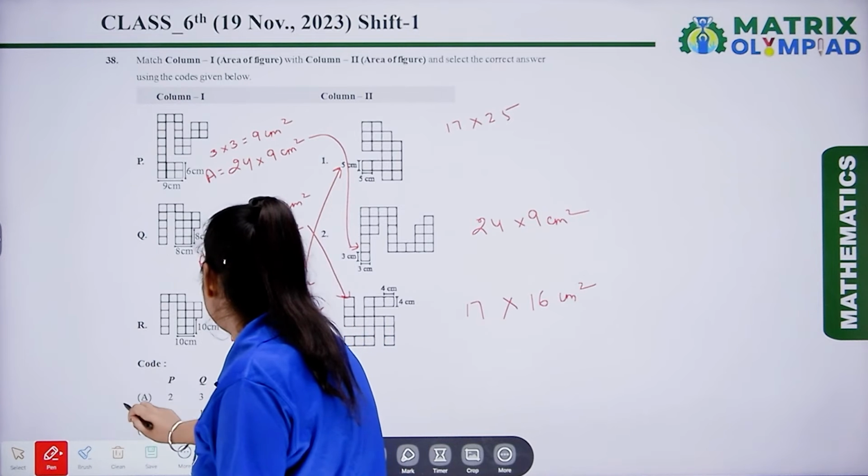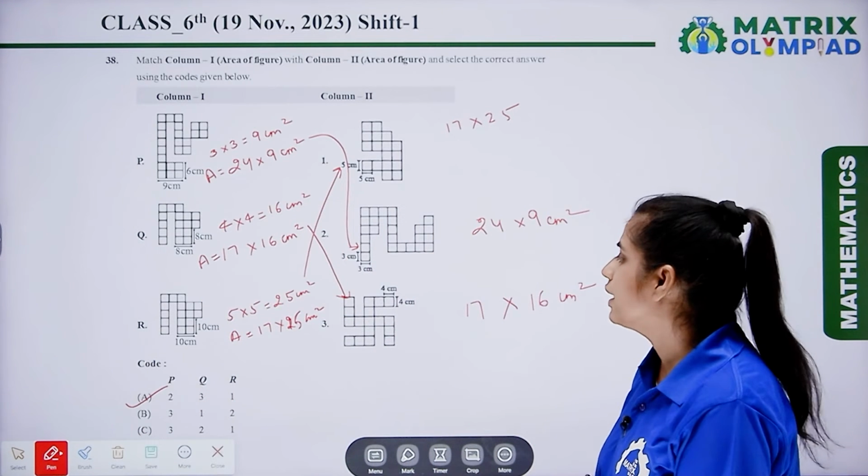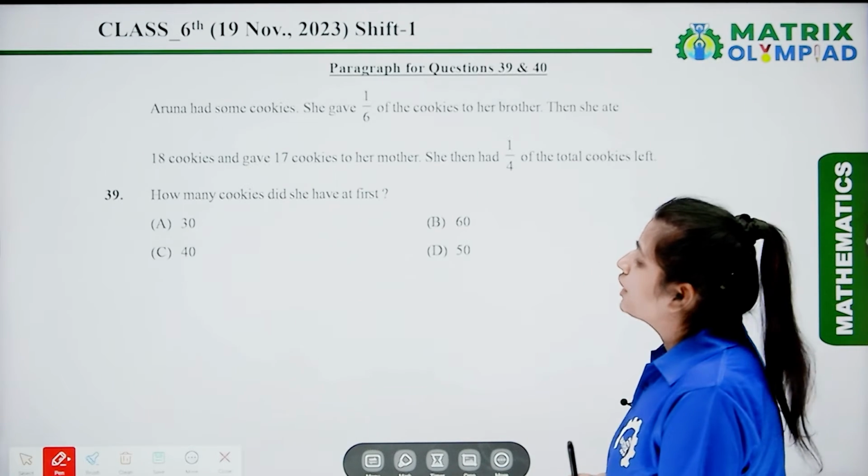So 2, 3, 1 is in the A option. So here A option is the correct answer. Now the next question is question number 39.